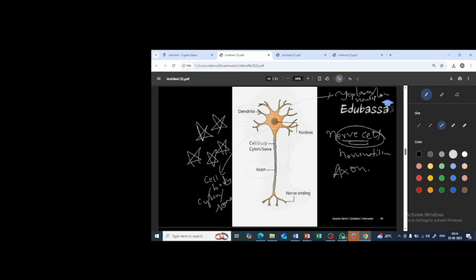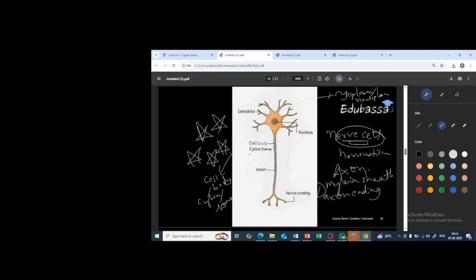Sometimes this axon is covered by a sheath which is called the myelin sheath. At the ending of it there is a nerve ending, or simply we call it the axon ending because it is present at the end of the axon. Don't get confused: whenever they ask a question regarding the axon ending, it is nothing but the nerve ending itself.